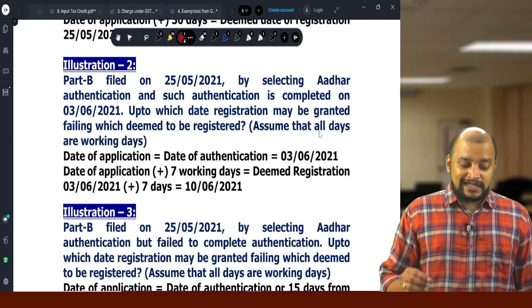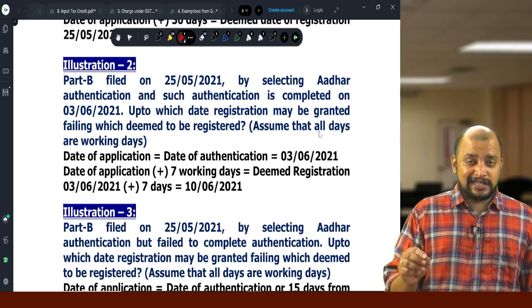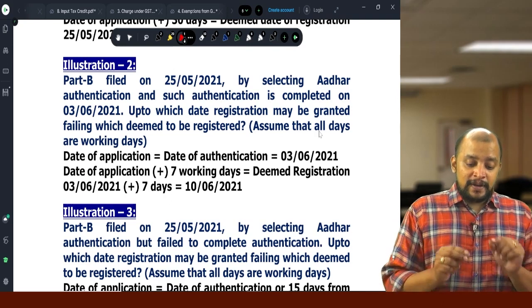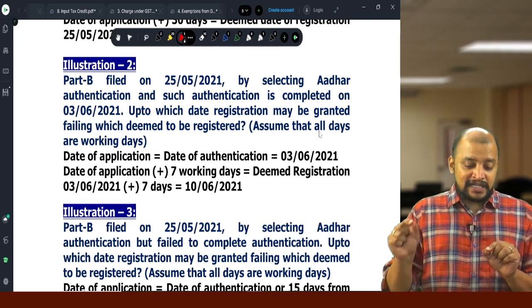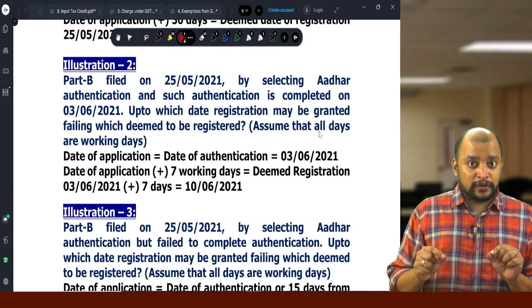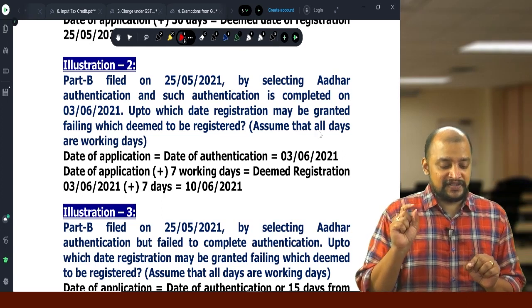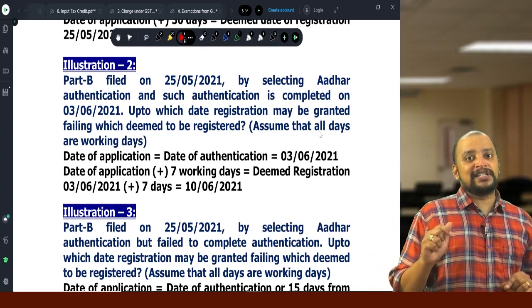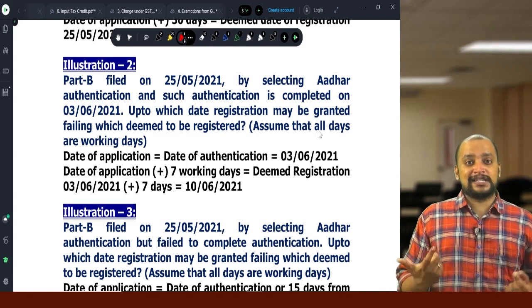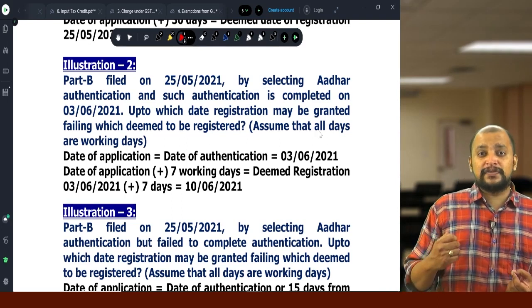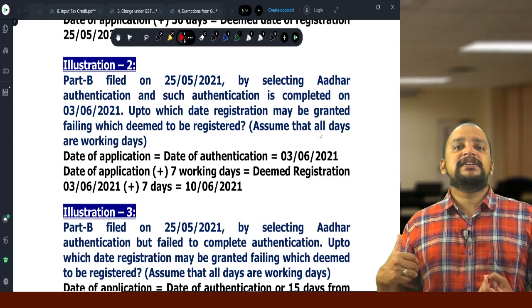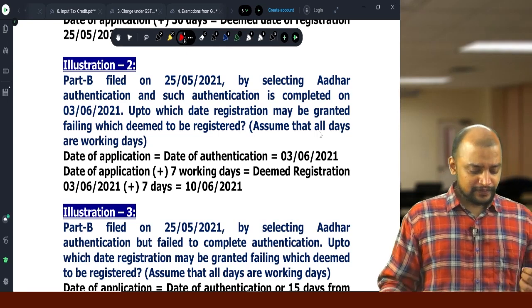Such authentication is completed on 3/6. 3/6 is the date of application. From there, within 7 working days, either we need to get a notice or we need to get the registration certificate. 7 working days from 3/6, that is 10/6, assuming all days are working days. By 10/6 we need to get the registration certificate, otherwise it will be deemed registration.